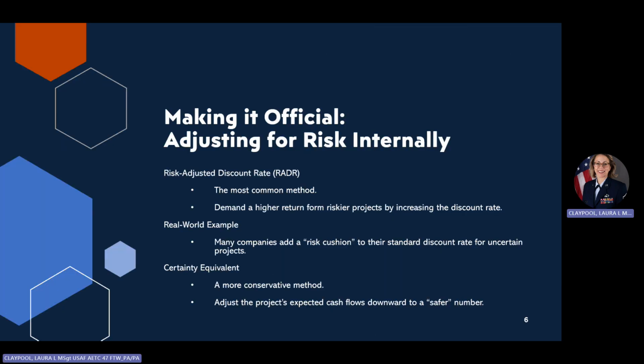Once our sensitivity analysis tells us the project is volatile, we've looked at the risk. What do we do? We need to formally account for that risk in our decision. The most common internal method is known as the risk adjusted discount rate. The logic is simple. If a project is risky, we demand a higher return from it, which we do by using a higher discount rate. And this isn't just textbook theory, it is exactly what companies do in the real world every day.